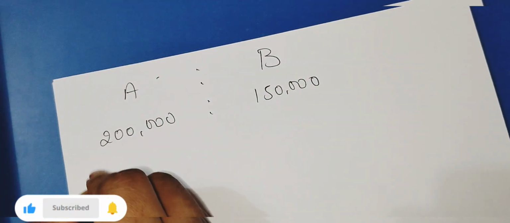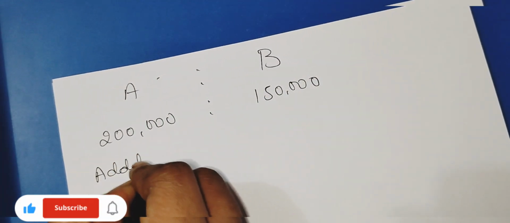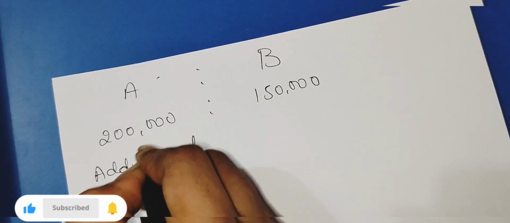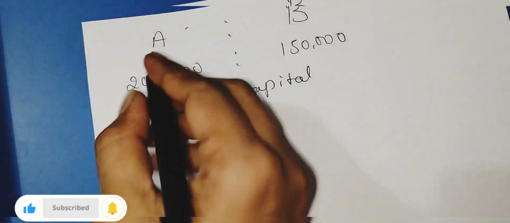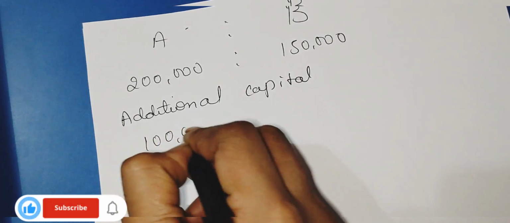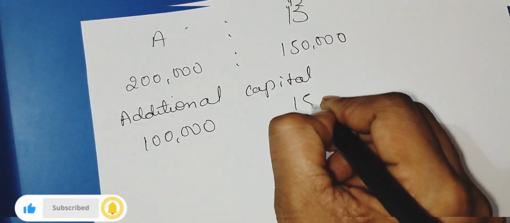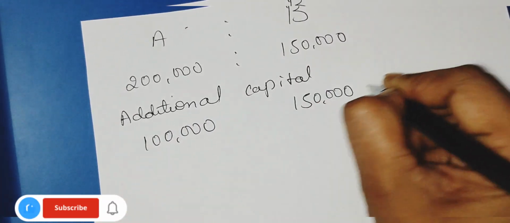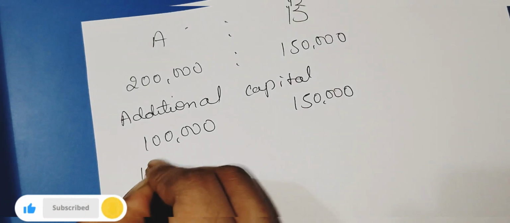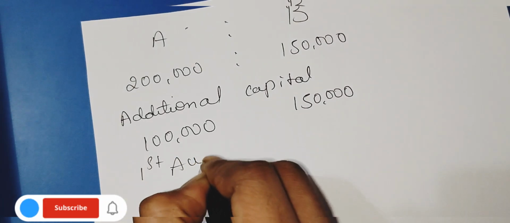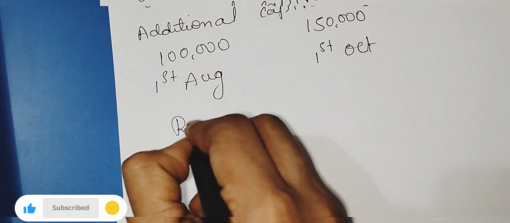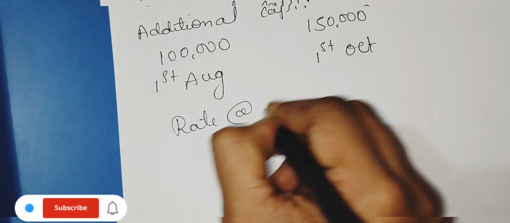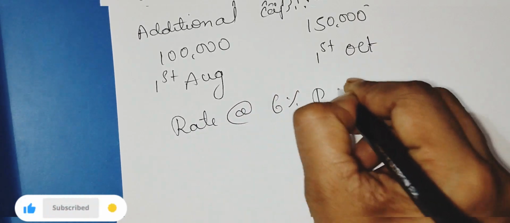A and B decided to add additional capital: A 1 lakh, B 1,50,000. A introduced this capital on 1st August, B on 1st October. The rate of interest is 6% per annum.